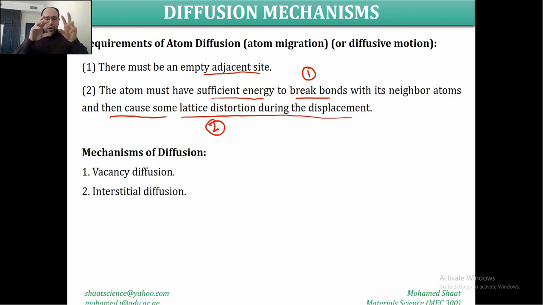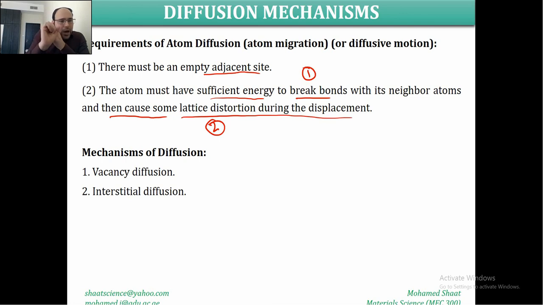Make sense? So we need the energy for two things. First, to break the bond, to release the atom at its own lattice site, but the atom is just released. It is not necessarily going to migrate. To push this atom to migrate, you need another amount of energy that should be big enough to keep pushing this atom to the new lattice site.